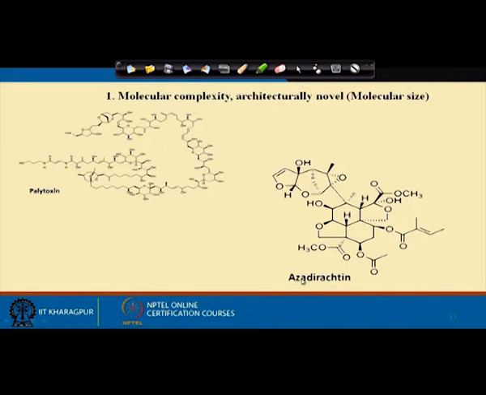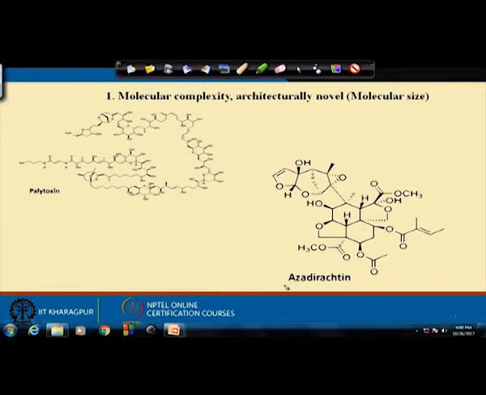This particular molecule is very important, azadirachtin. This molecule has basically been isolated from our own Indian neem tree.